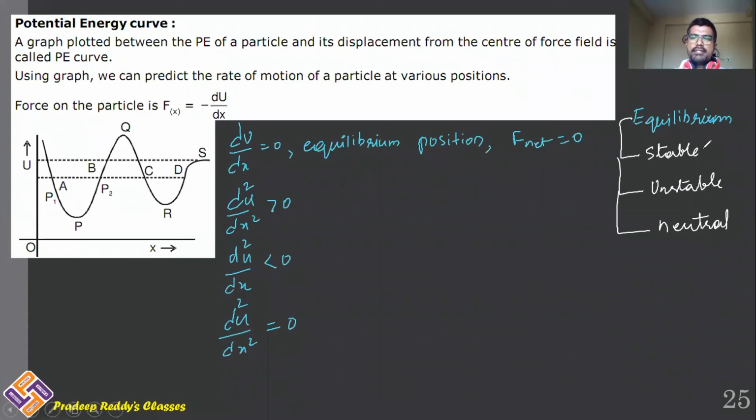Stable equilibrium is that equilibrium where d square u by dx square is greater than 0. This defines stable equilibrium. If d square u by dx square is greater than 0, it represents stable equilibrium. If d square u by dx square is less than 0, it is unstable equilibrium.